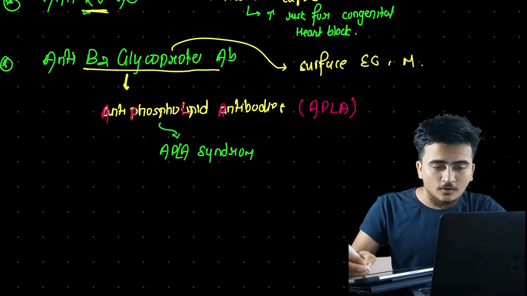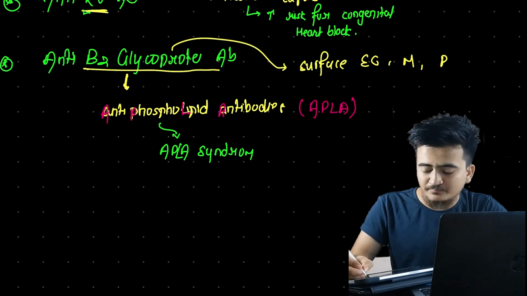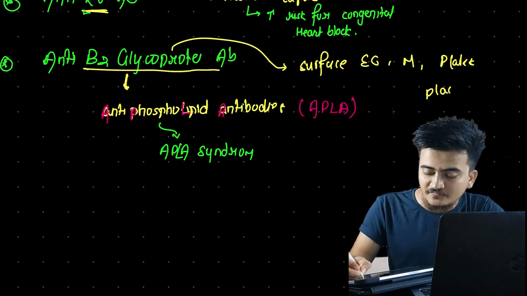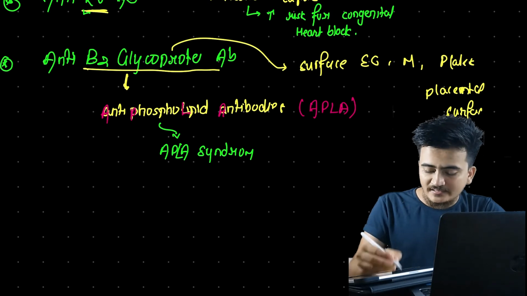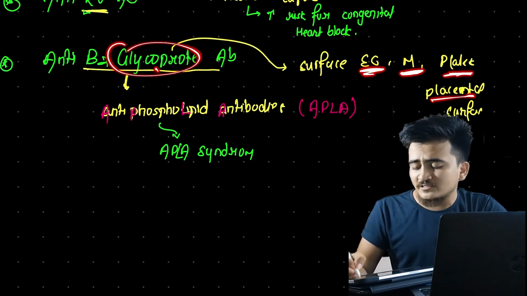Similarly on monocytes. We can say these are also present in platelets, right? Similarly they are present in placental surfaces. Okay, these glycoproteins are present in endothelial cells, monocytes, platelets, placental surfaces.